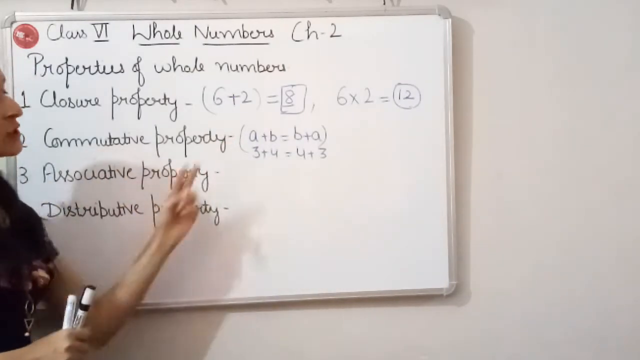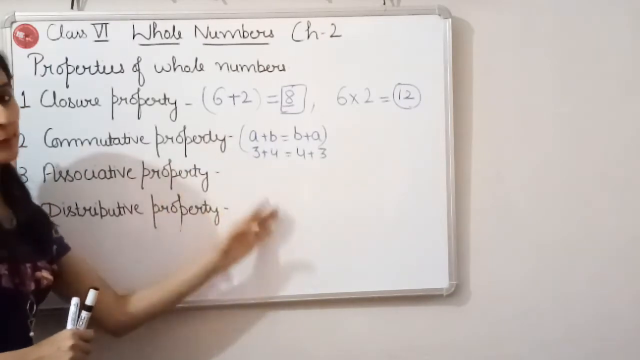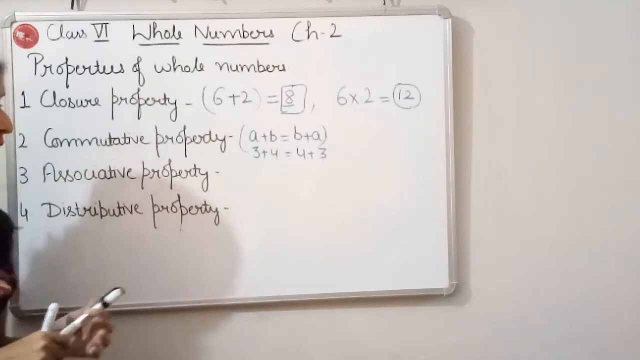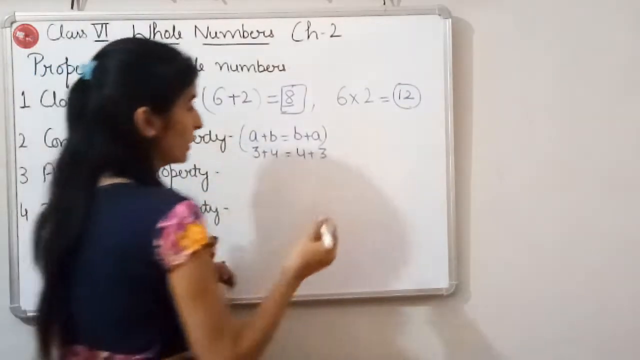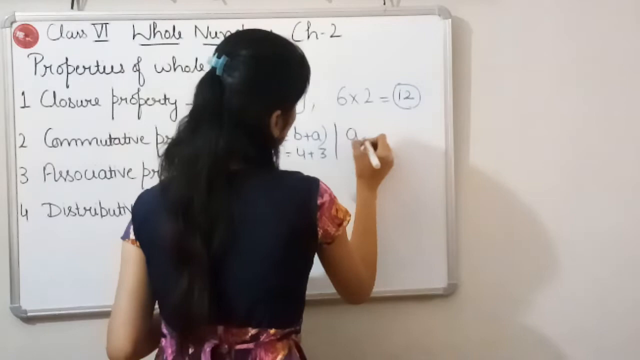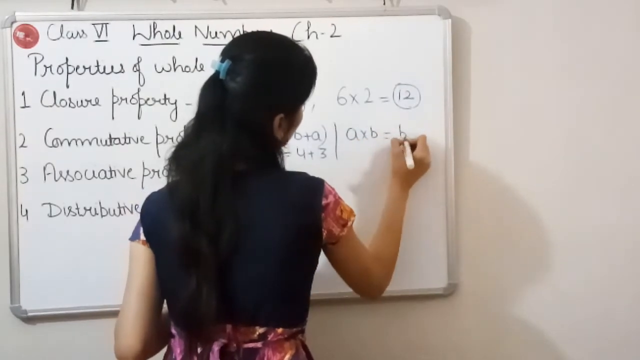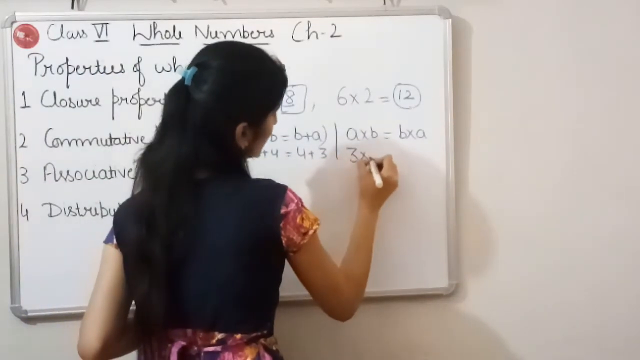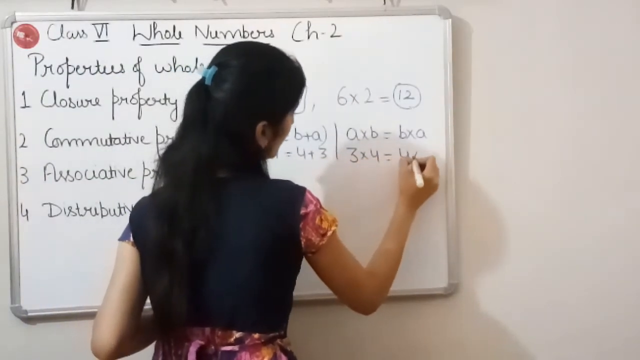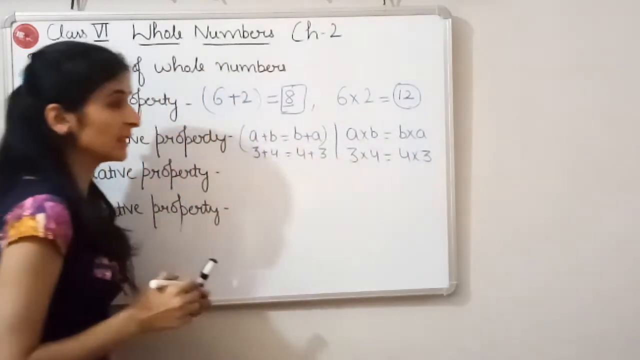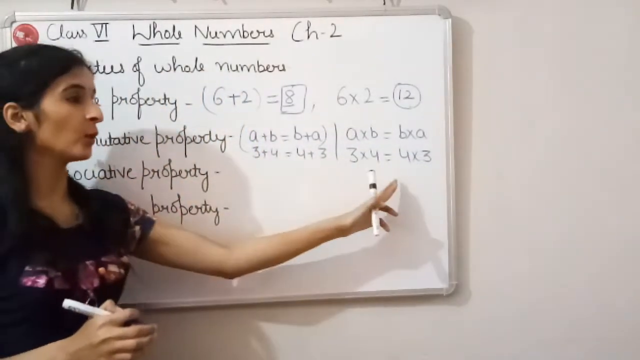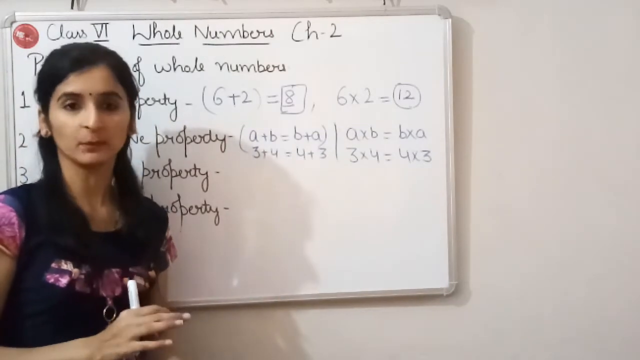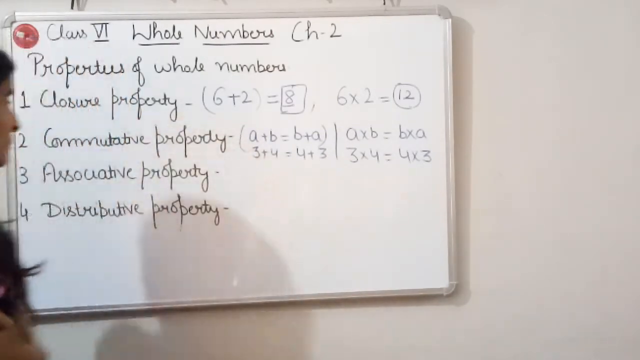It means if we change the order, even if we change the order, the sum will remain the same. That is our commutative property. And commutative property holds for multiplication also. That means A multiplied by B is equal to B multiplied by A. So again 3 multiplied by 4 is equal to 4 multiplied by 3. It means whether you multiply 3 by 4 or you multiply 4 by 3, the answer is going to be the same. So this is our commutative property.